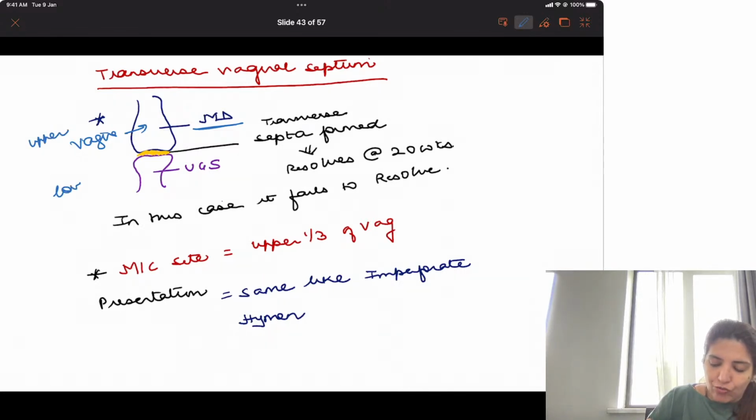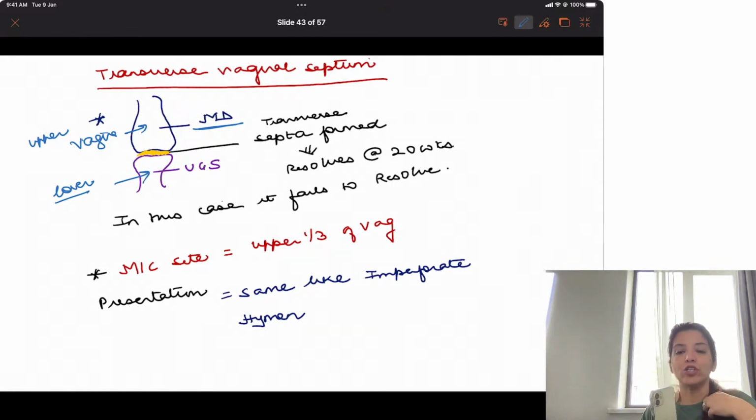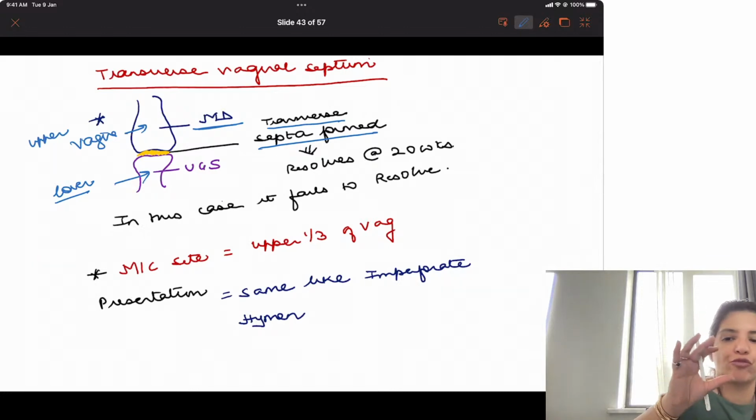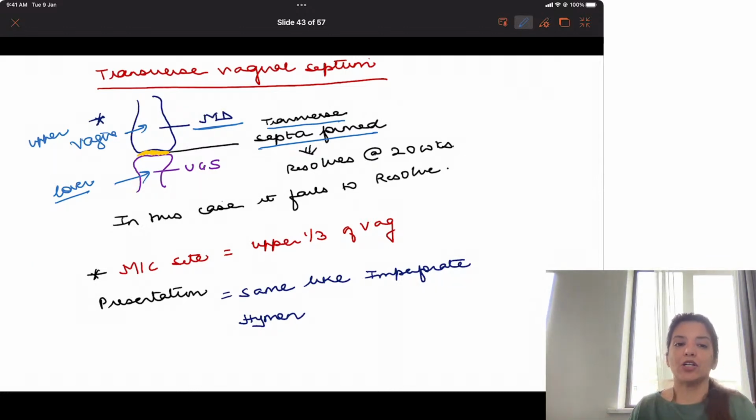And the lower part of the vagina develops from the urogenital sinus. Now both these parts are going to fuse and a transverse vaginal septa is formed. So the upper part is formed from the Mullerian duct, the lower part is formed from the urogenital sinus.